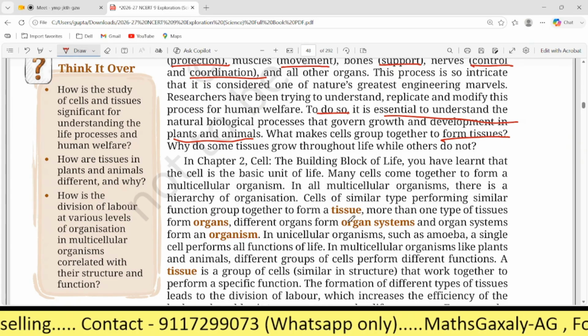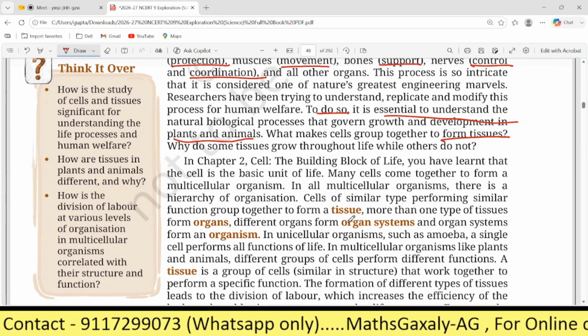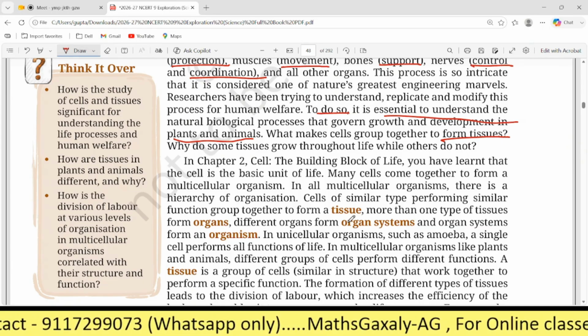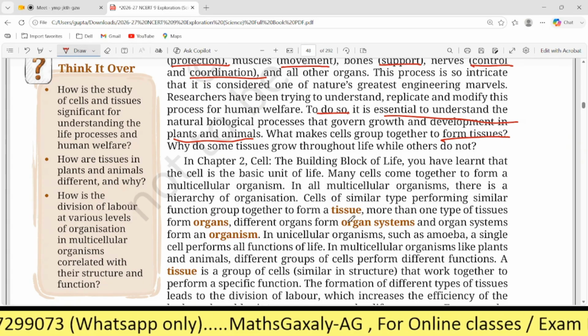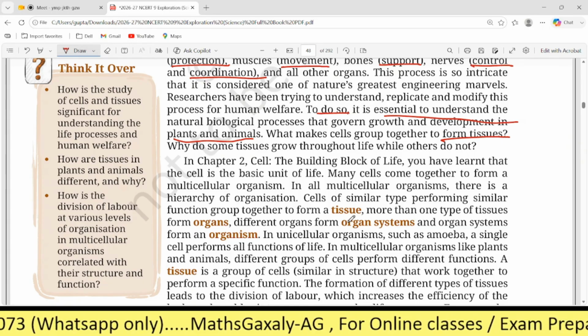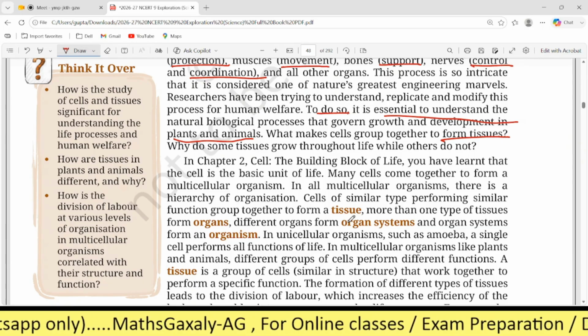Using this information, humans are trying to replicate or modify it for different uses, for the benefit of humans. But in order to modify or replicate, we first have to understand the basics of everything. Very good, dear.